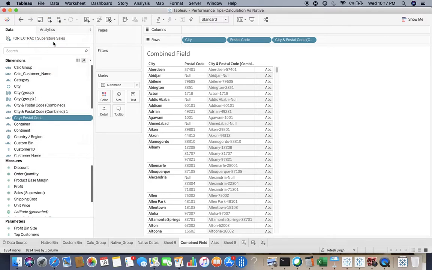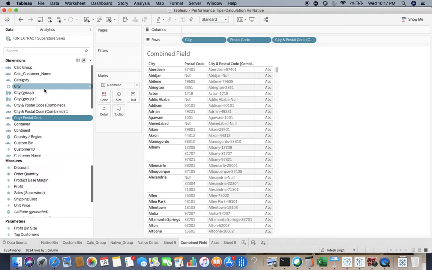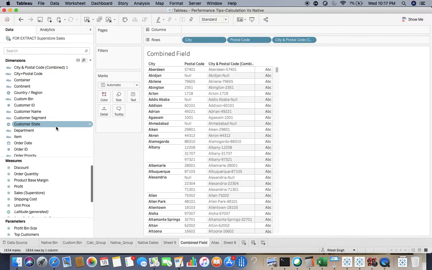So what I'm doing over there, I'm concatenating two different fields, city and postal code. This is the delimiter in between, right? So that is going to separate the two different fields. I can do the same with the combined field. I need not write this calculation. I can show you how. So what you have to do is just click on city, and after that I can also click on postal code over there.